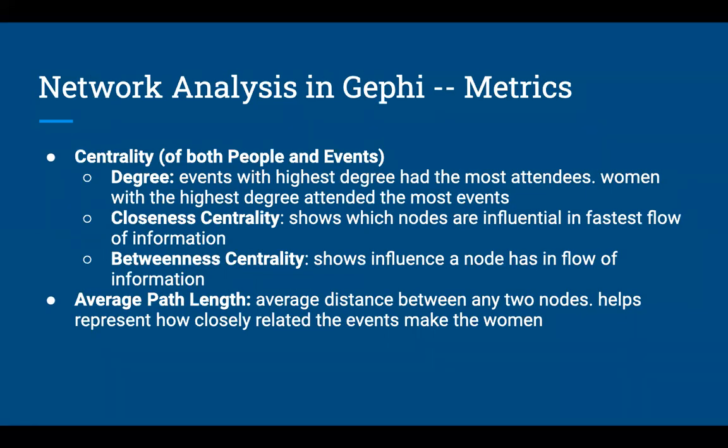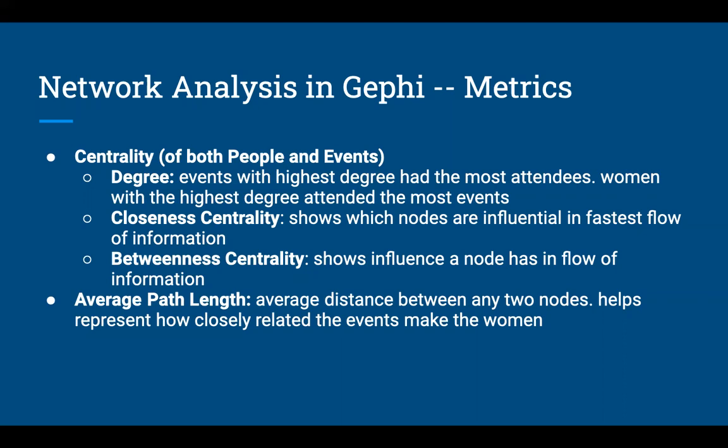We next observed the most important metrics in our data set. We observed the centrality of both people and events. We started with degree centrality, which helps to highlight the events with the highest degree, which had the most attendees. It also showed the women with the highest degree who attended the most events. We found that the women with the highest degree were Evelyn, Teresa, and Nora, meaning they were the most active at the events. And we also found that event 8 had the highest degree centrality, which meant it had the most attendees.